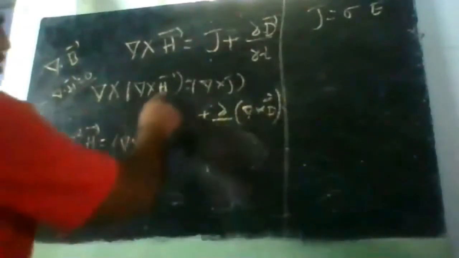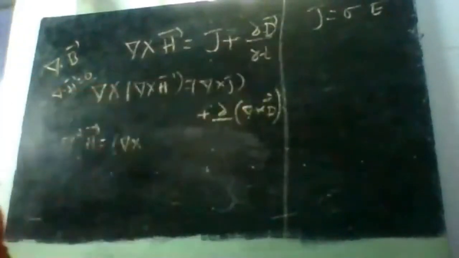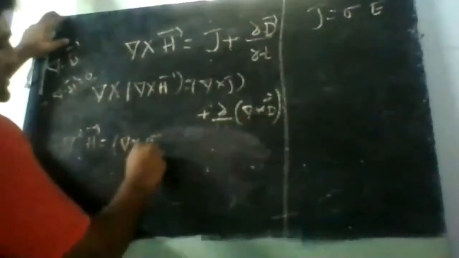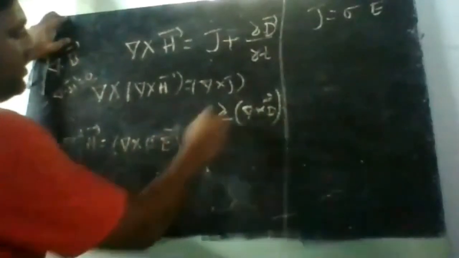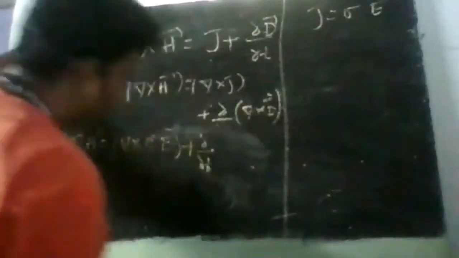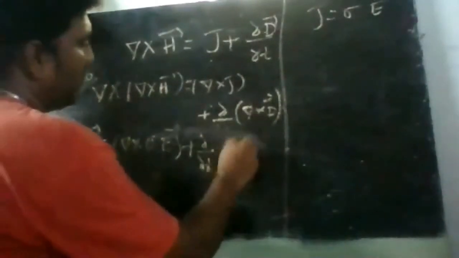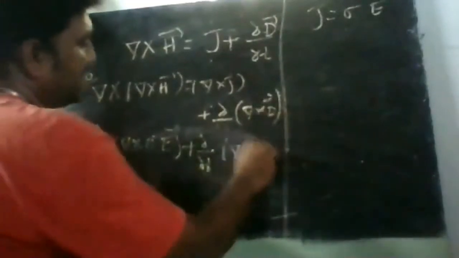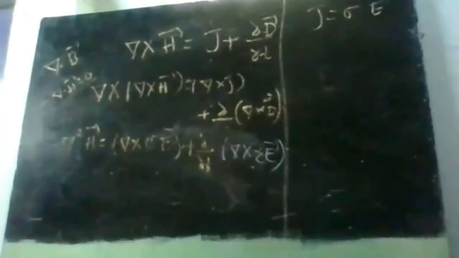So del cross sigma E bar, plus dou by dou t of del cross D bar, where D bar is again equal to epsilon E bar.